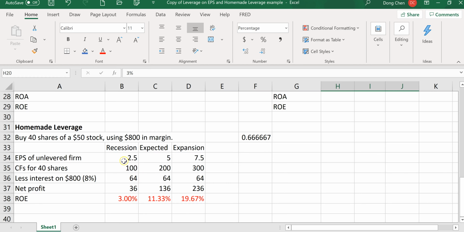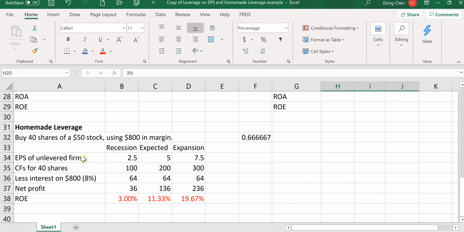So that's why the firm can still stay at the unlevered status, and the shareholders do not care about the capital structure of the firm. That also means the capital structure of the firm, in this case without taxes, will be indifferent. So that's how we can use this homemade leverage to show that.